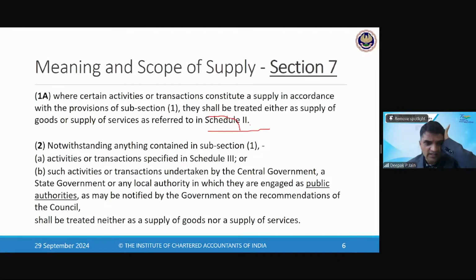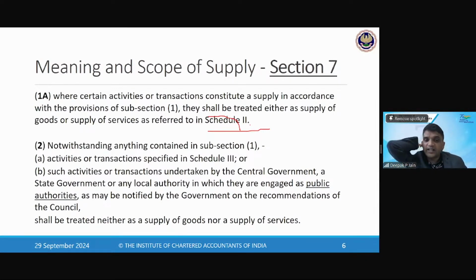This is 7(1)(a). Then 7 subsection 2. Section 7 subsection 2 says that notwithstanding whatever is said in 1, forget whatever I've said in 1. Notwithstanding anything means it's a non-obstante clause. Non-obstante clause means it is not relying on or connecting to the other sections. Leave away section 1, then read this. Notwithstanding anything contained in subsection 1, whatever principles we have stated in 1 will not apply to subsection 2.